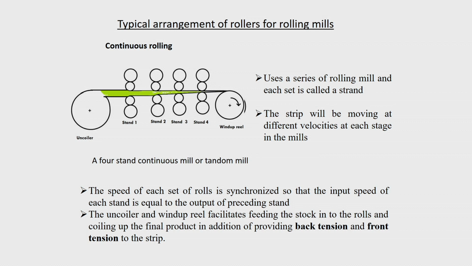So, in one station itself there may be back tension and front tension. Depending upon that, you can reduce or increase your power requirement. But when you are adjusting for power requirement, some other drawbacks also come. So, it has to be finely optimized.